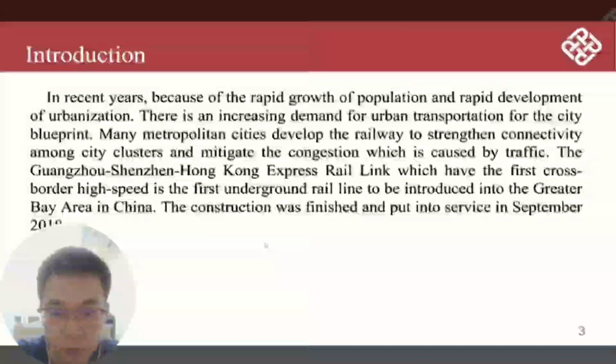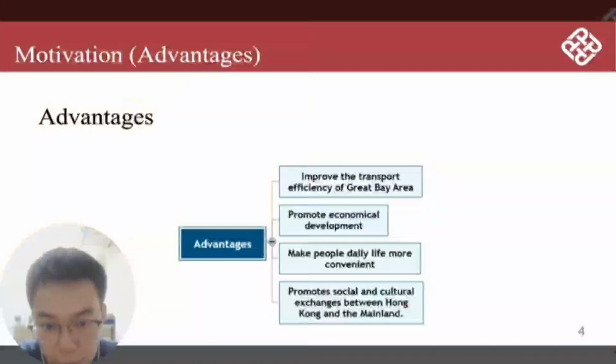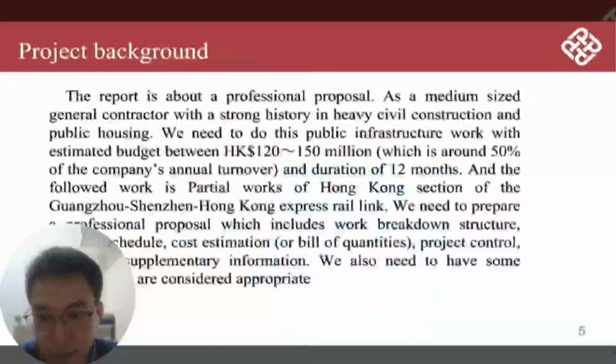The construction was finished and put into service in September 2018. The advantage of this is that it will improve transport efficiency, promote economic development, make people's daily life more convenient, and promote social and cultural exchanges between Hong Kong and the mainland.